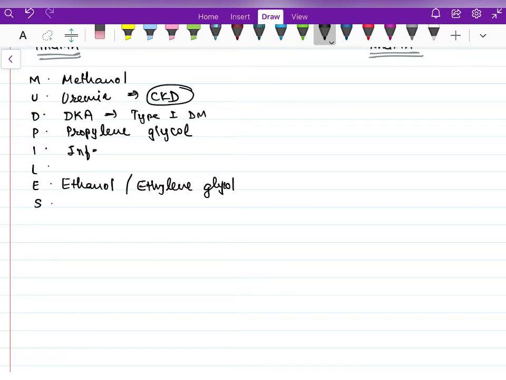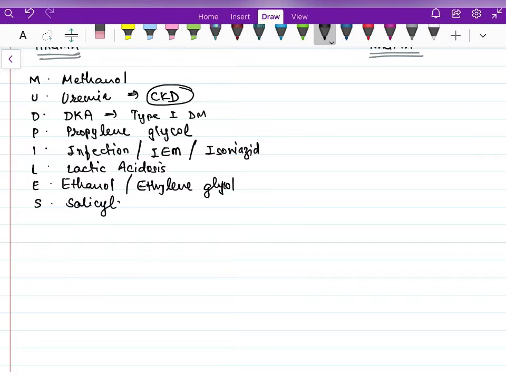I is for infection, or there may be some inborn error of metabolism, or there may be drug treatment like isoniazid. L is lactic acidosis, it can be drug induced or it can be because of hypoxia. And S is finally salicylate poisoning.